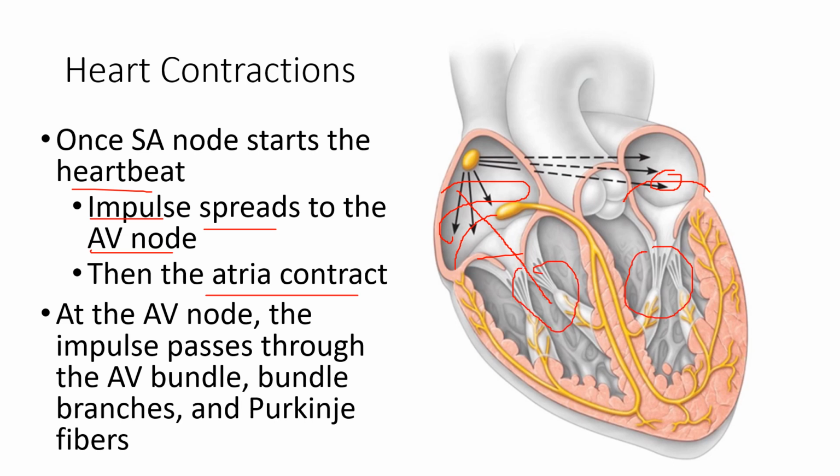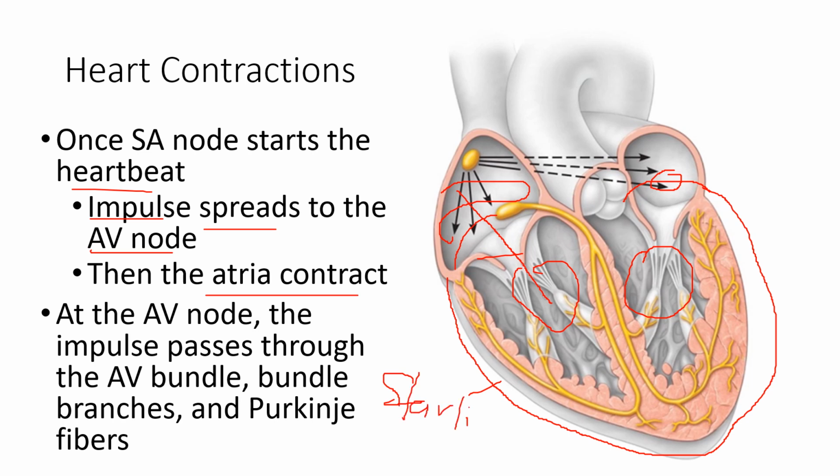So they will add additional blood so that the ventricle will stretch more. And the more the muscle is stretched, the more it will contract. That is Starling's law of the heart.